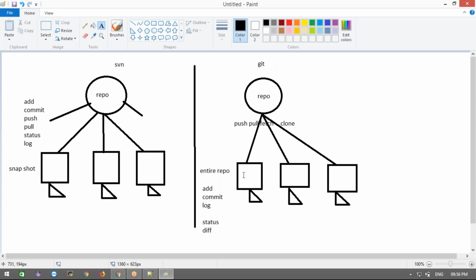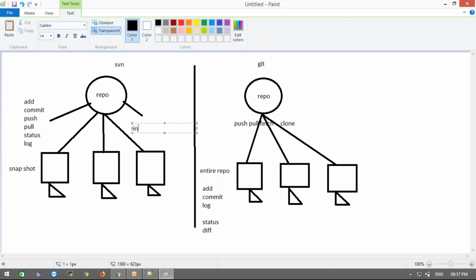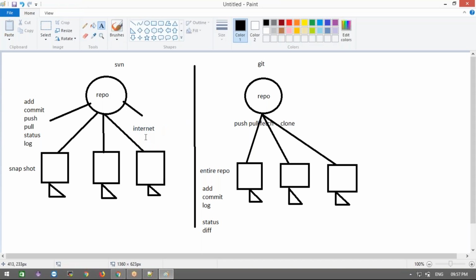We need to hit the remote repository. All the remaining local commands work only on the developer's machine. They don't depend on the remote repository. For example, if you want to do any operation on the remote repository, what is mandatory? An internet connection is mandatory.